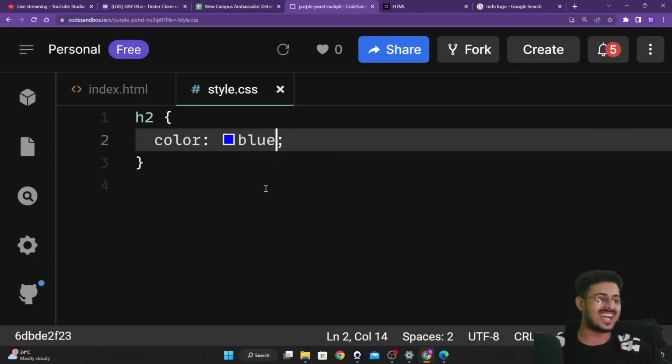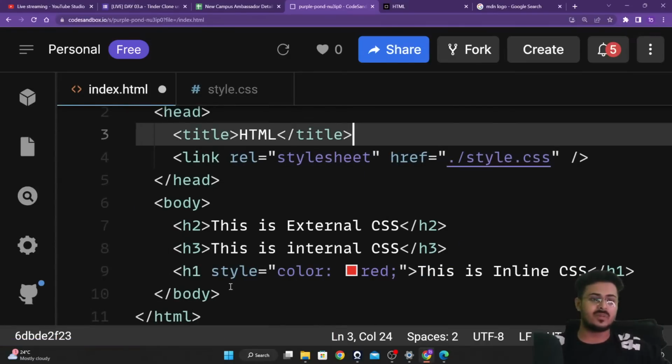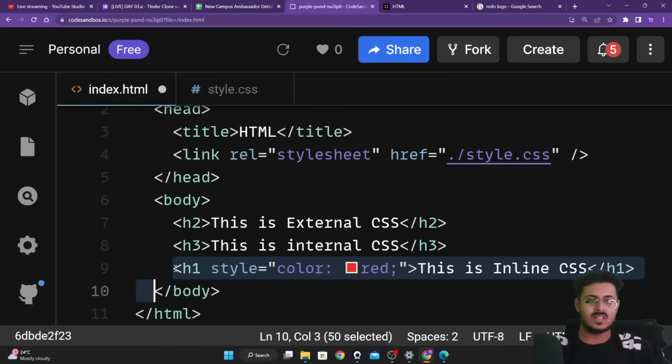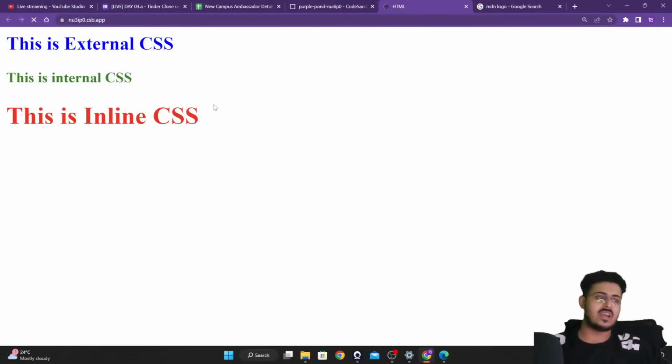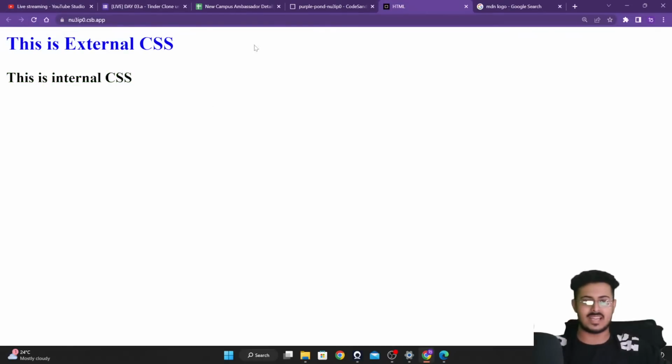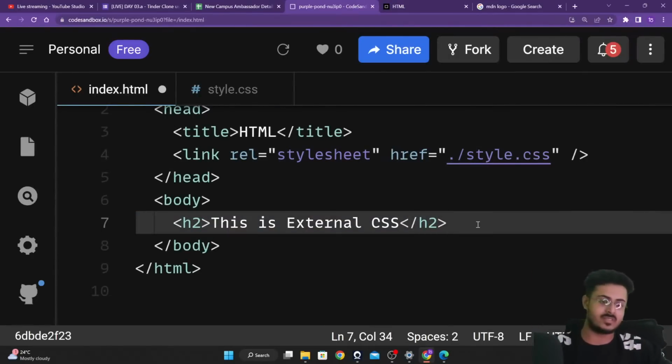So what we are going to do right now is remove our internal CSS. We are going to remove our inline CSS as well. We are just going to keep our external CSS. That's it. I'm going to save it. I will go back to our website and reload our page. So we are having only our external CSS there, just the external CSS right over here.